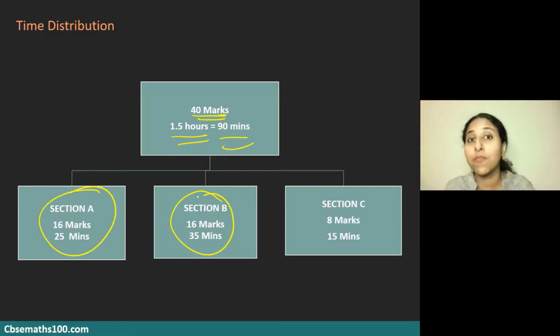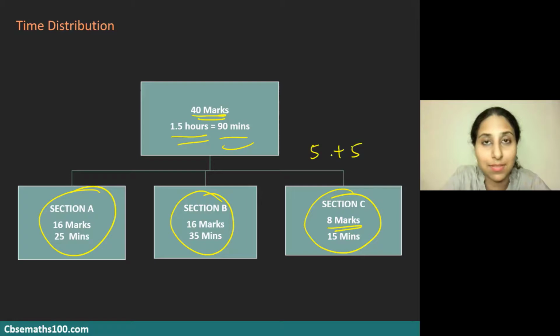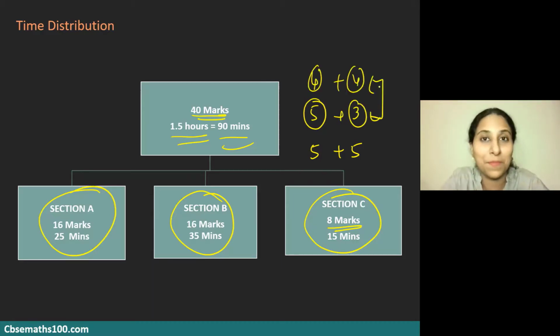For section C, where you're attempting 2 case studies, your goal is to get 8 marks. Each case study has 5 questions. So you could attempt 5 questions from one case study and 3 questions from the other case study, or you could attempt 4 and 4. Both options are there. For this, I would say spend maximum 15 minutes. Now, what's the total over here? 35 plus 25, 60, 60 plus 15, 75 minutes.